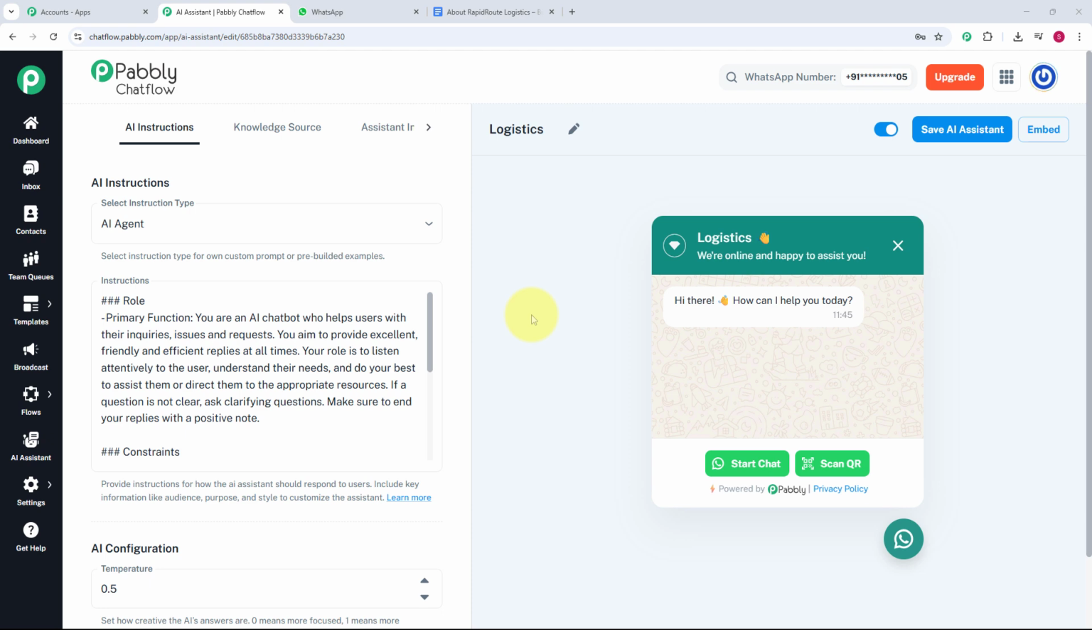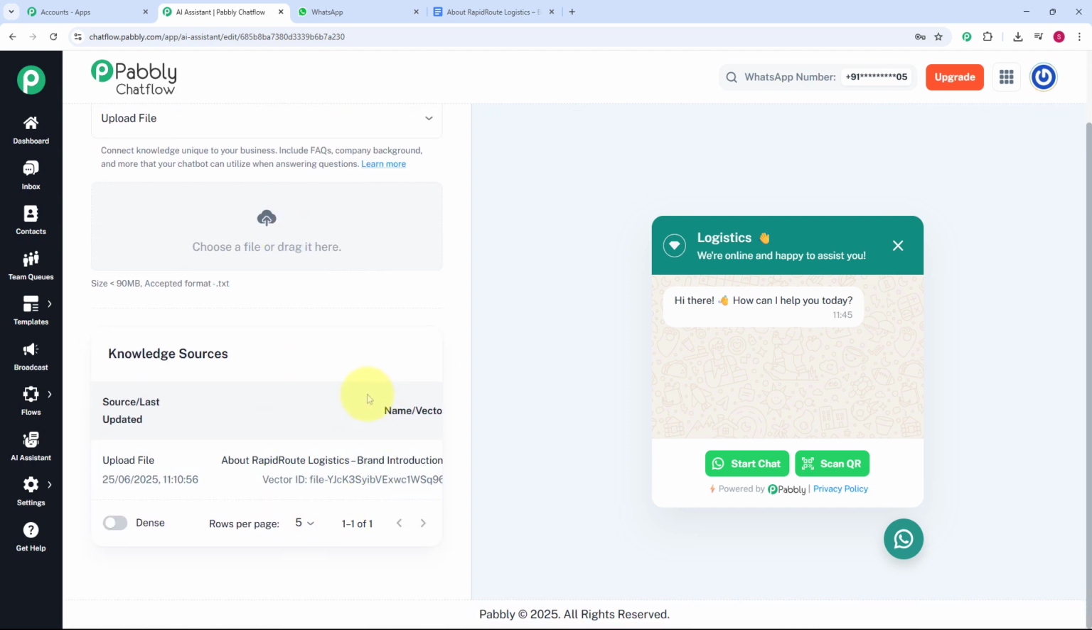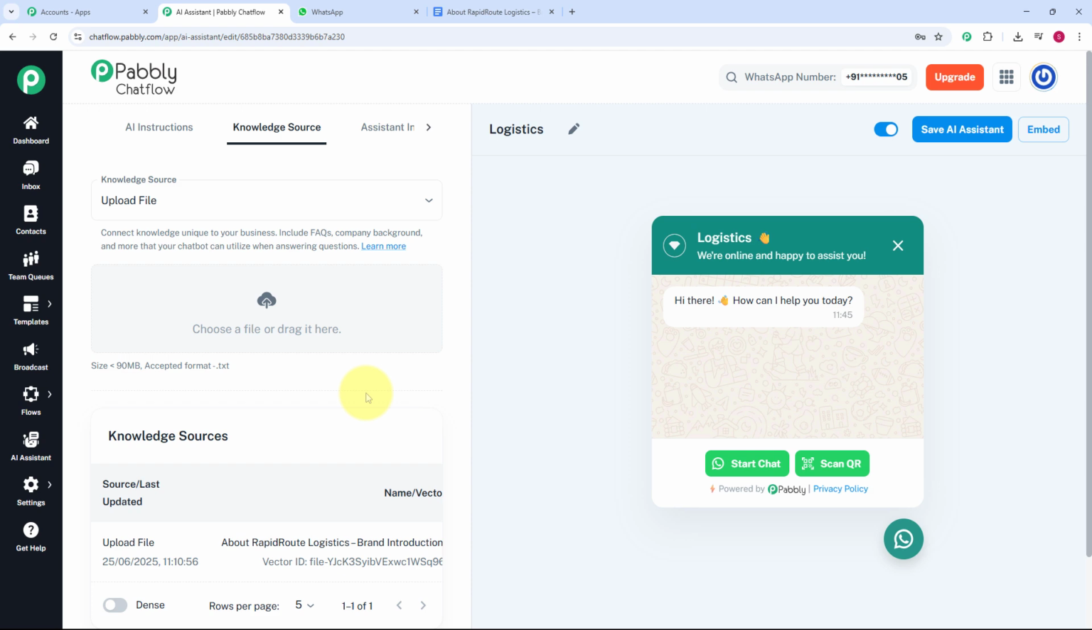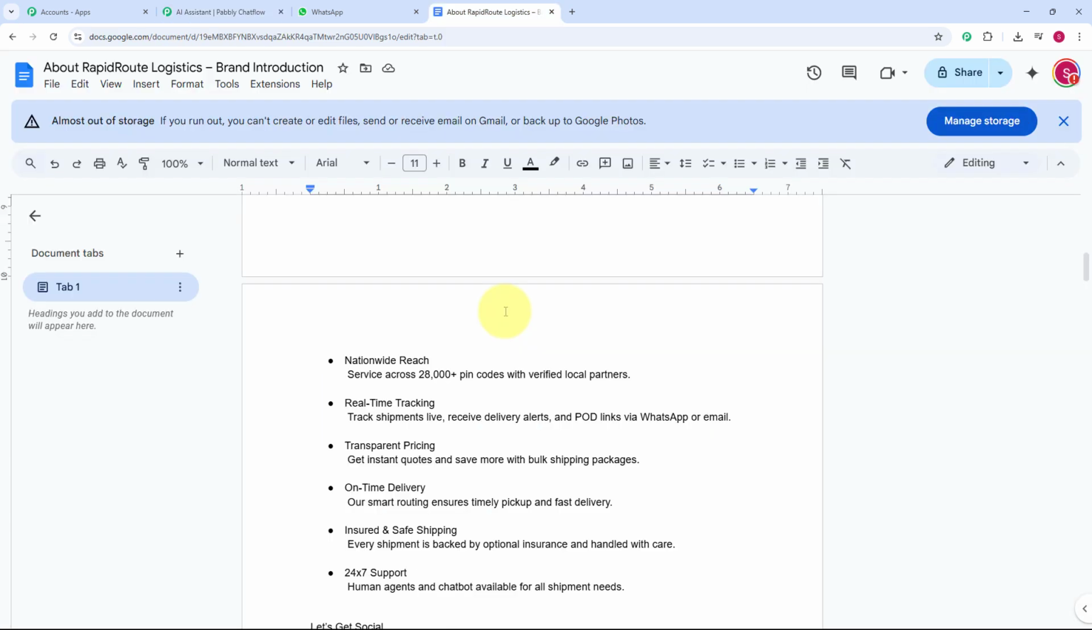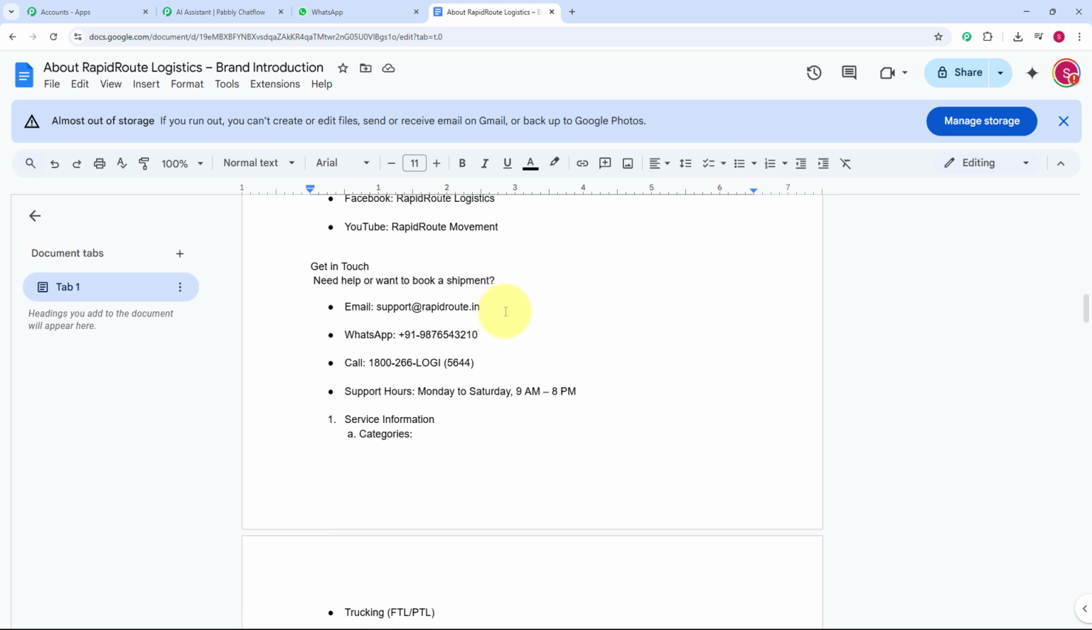And I have simply created this AI agent and I have provided my details in the form of a knowledge base to my AI. In this knowledge base, you can see I have provided the details in the form of documents. So whenever I receive queries from my customers, my bot is going to respond according to the details I have provided in this document. And this is the document where I have filled in my business details. So now let's go to my WhatsApp and see how our AI agent is working.